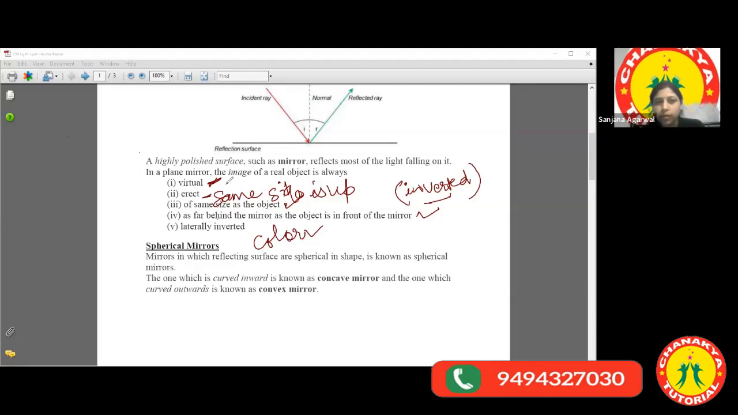That cannot be formed on a screen is virtual, and the image that is formed on a screen is real. So real is in contrast to virtual. Please note these down.